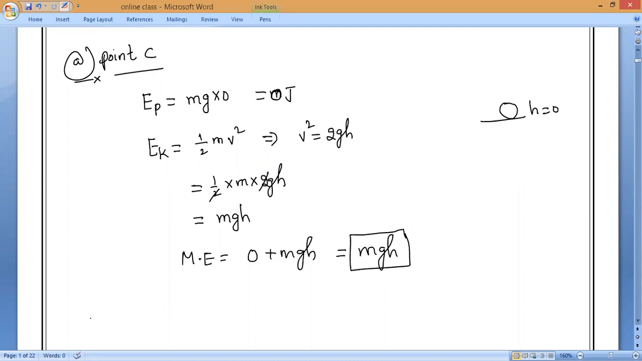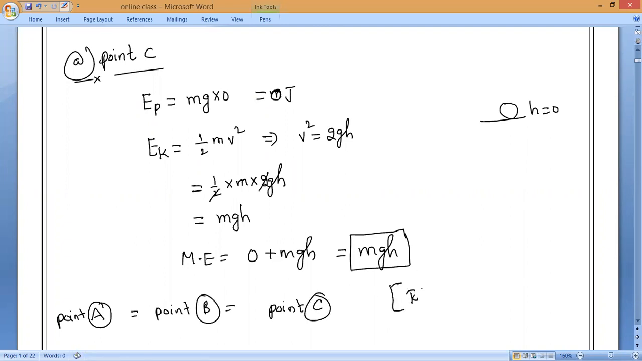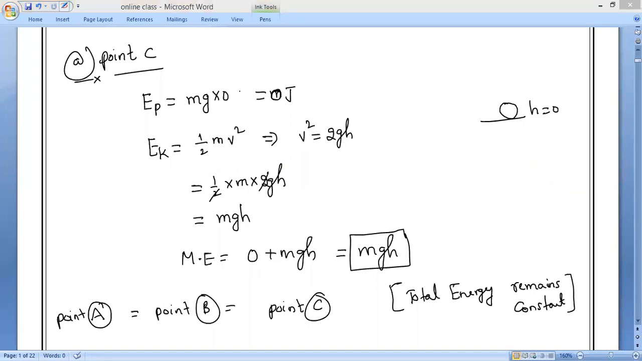Have you all noticed it? Point A equals point B equals point C. So at every point, the total energy remains constant. But what energy is converted when the body is freely falling? Potential energy is completely converting into which energy? Kinetic energy. That is what you have to remember.